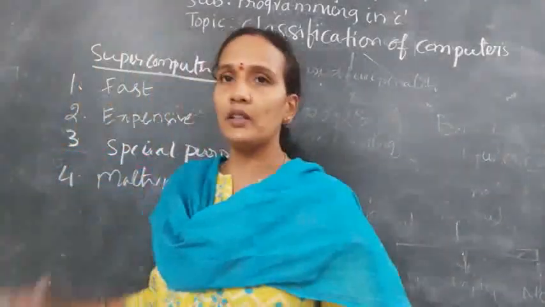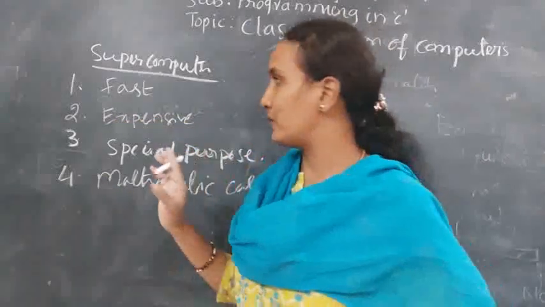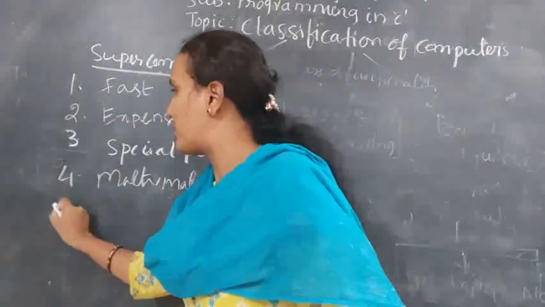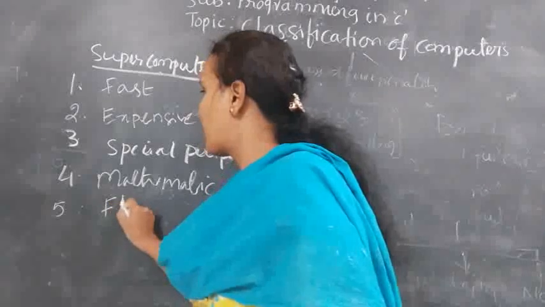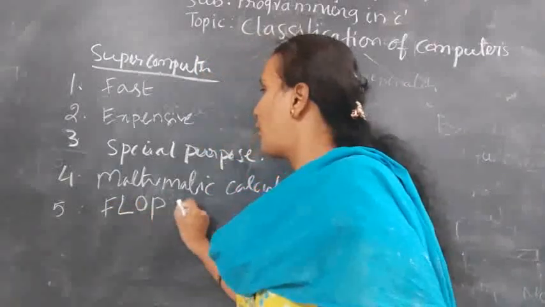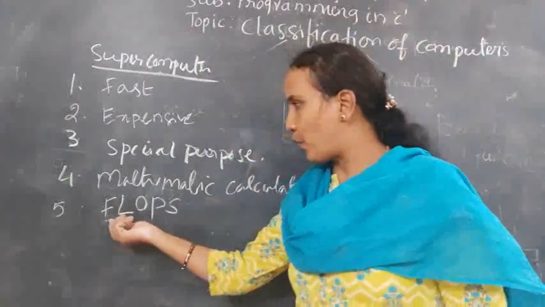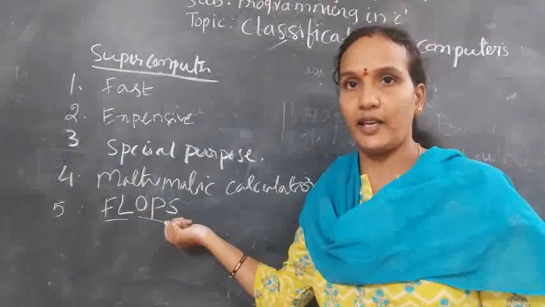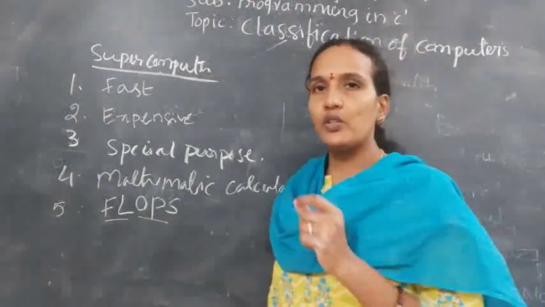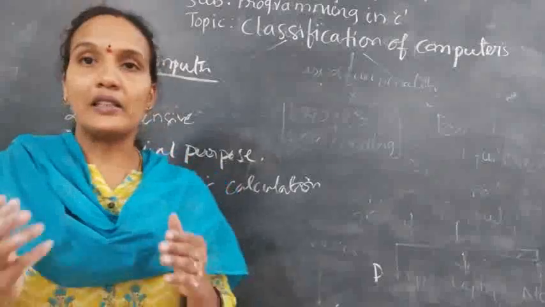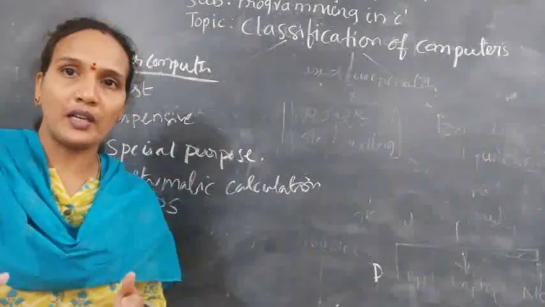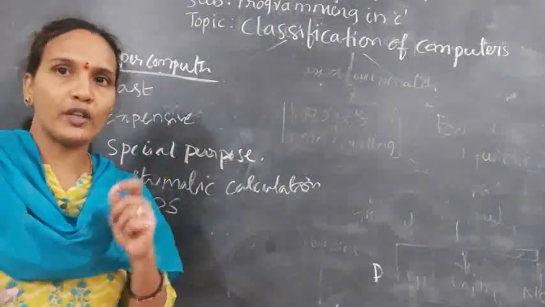And whatever speed of this computer, that speed is measured in flops. FLOPS. Flops means floating point operations per second. So it is used to store data. What type of data it stores? Floating point.